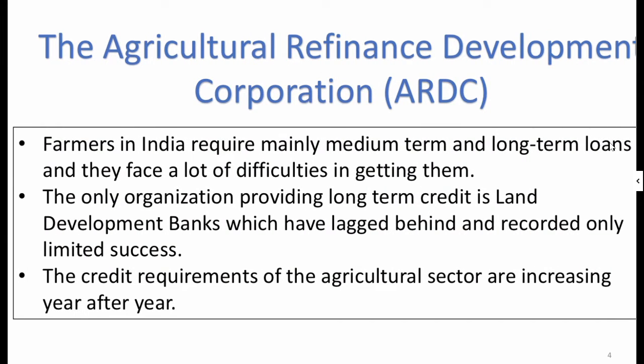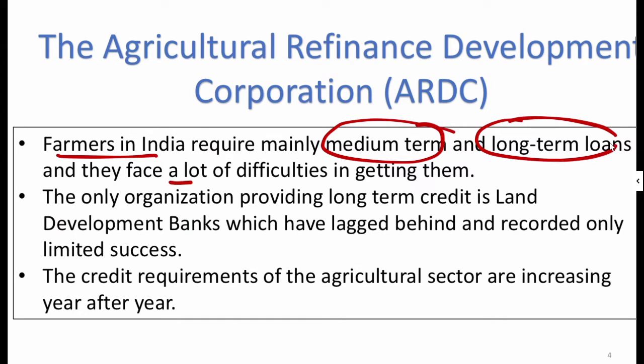Farmers in India mainly require medium term and long term loans. What the author is saying is that farmers in India require medium term and long term loans, and they face a lot of difficulties in getting these loans, because these loans are diverted towards industrialists and do not reach the farmers. ना फार्मर्स को कोई नहीं देगा, because ultimately मुनाफा किसको हो रहा है? इंडस्ट्रियलिस्ट को हो रहा है, जो कि बैंक को कमा के देगा.